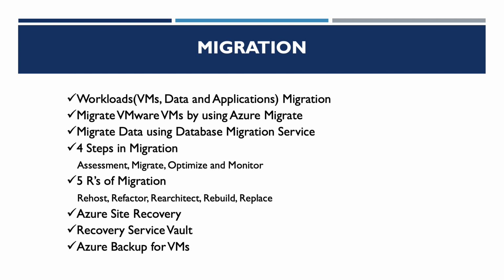Re-architect: if you want to redesign the application, that is an example of re-architecture. Rebuild: if you want to build the applications or database services from scratch, that is rebuild. Replace: if you want to go for any third-party services, that is replace.